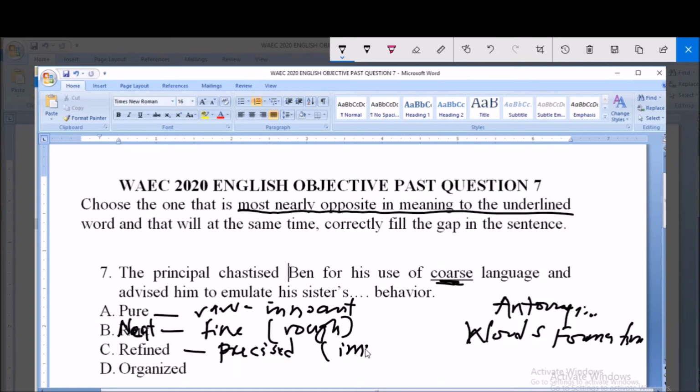Now let's go back to the sentence. The principal chastised Ben for his use of coarse language and advised him to emulate his sister's organized behavior. So behavior can be organized. Behavior cannot be neat or pure. So behavior can be organized. So option D